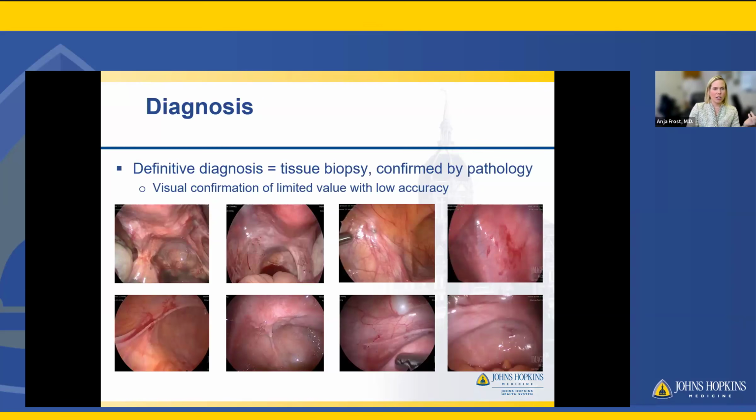In terms of diagnosis, I showed some visual appearances of superficial endometriosis on the other slide, but as you can see here, these are 8 different views that are all consistent with endometriosis, but all look pretty different. So for that reason, the definitive diagnosis is with tissue biopsy, meaning excising or cutting out tissue and confirming it by a pathologist under the microscope. Visual confirmation is of limited value, so you shouldn't just look inside and say, oh, yes, you have endometriosis, and get out. It's really important to get some type of tissue diagnosis to confirm the diagnosis of endometriosis.